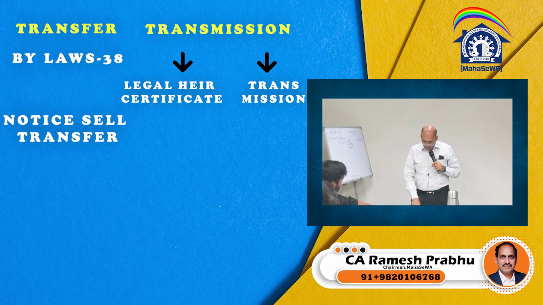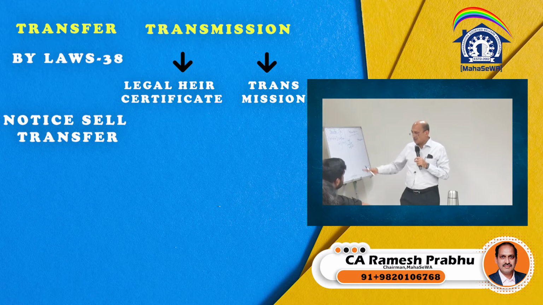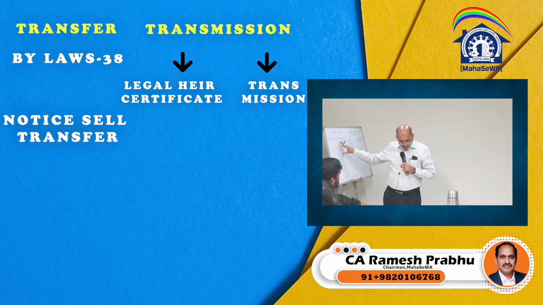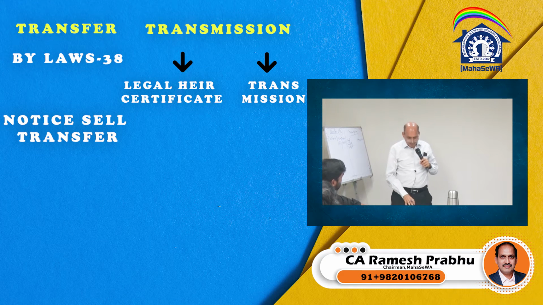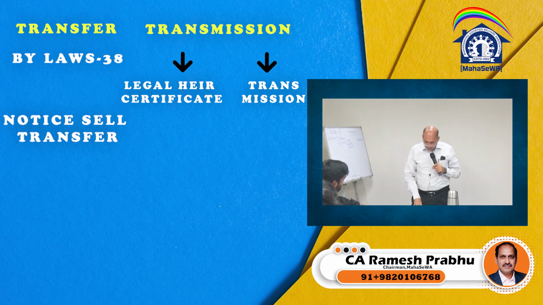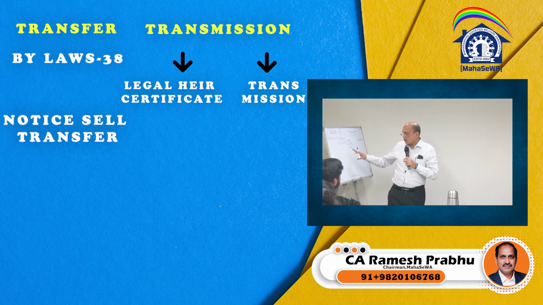All liabilities of the member due to the society must be discharged. That is the third thing. All the liabilities of the transferor due to the society. That means even the dues of the society need to be cleared. And the last is that the transfer is registered in the books of the society. That means the transfer also requires to be registered in the society's books. How it is recorded, we will see later.